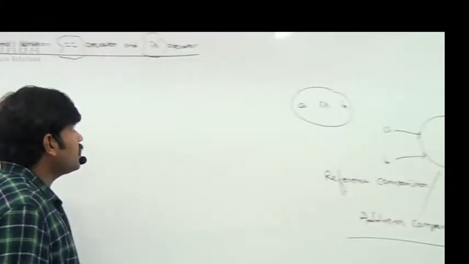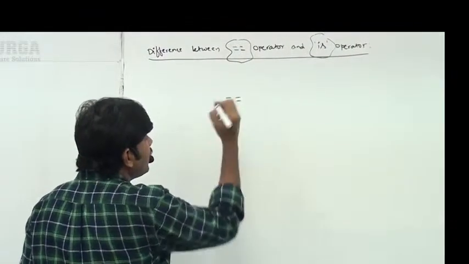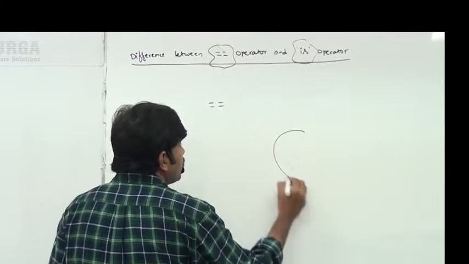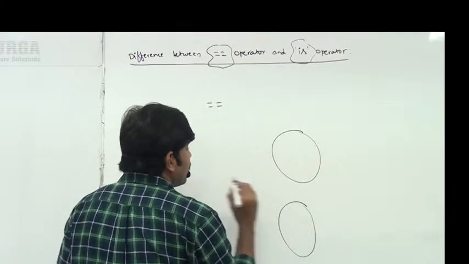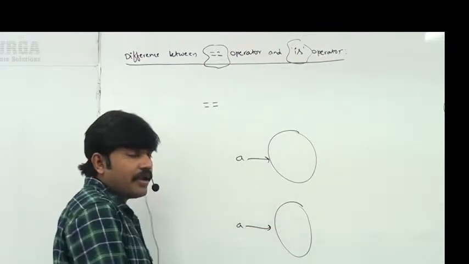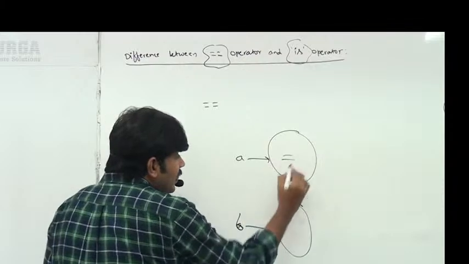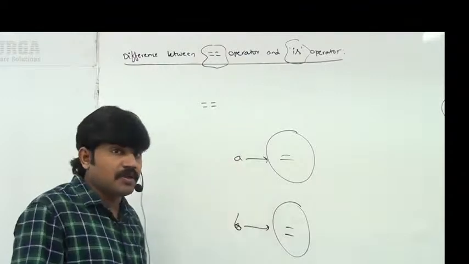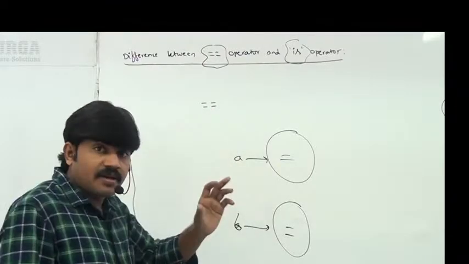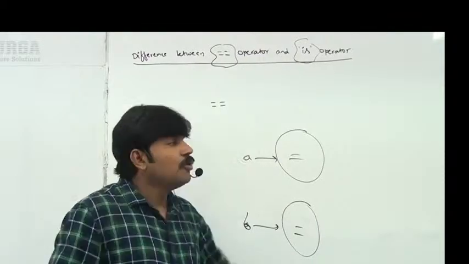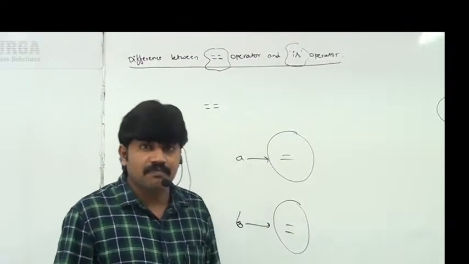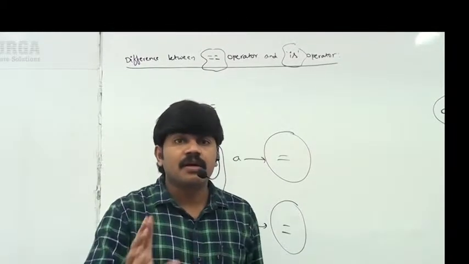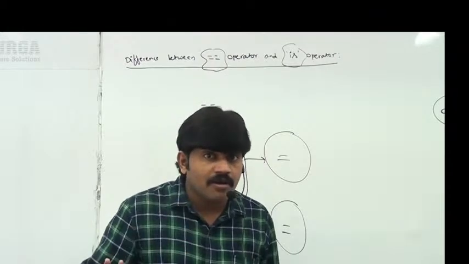What about the double equal operator? The double equal operator is meant for content comparison. Even if the objects are different, A is different and B is different, if the content is the same, then the double equal operator returns true. It is meant for content comparison, but the is operator is meant for reference comparison. Clear for all of you? One line answer: the is operator is meant for reference comparison, and the double equal operator is meant for content comparison.